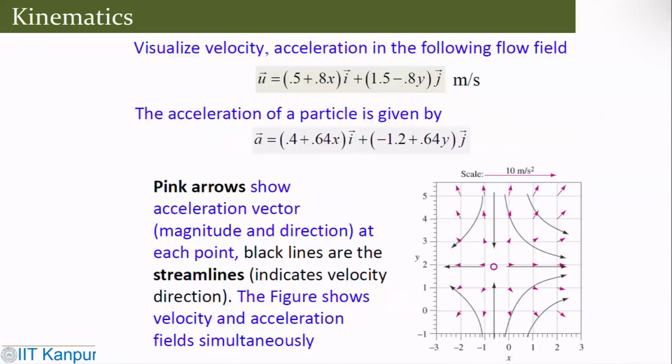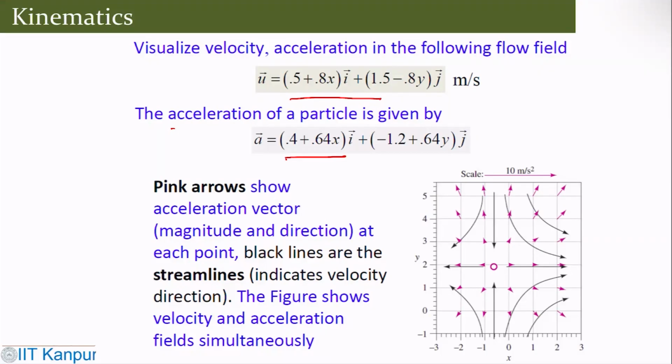Now, given a flow field, one can or should be able to retrieve the velocity and acceleration of the flow field. If you have a flow field like this, then the acceleration of the particle is given by this. Here the pink arrows show the acceleration vector, magnitude and direction, at each point. Black lines show the streamlines. The figure shows the velocity and acceleration field simultaneously. So one can calculate this.